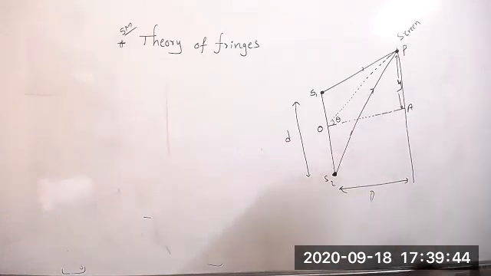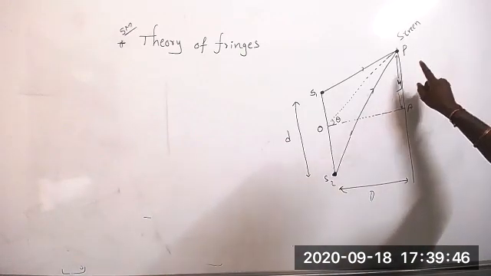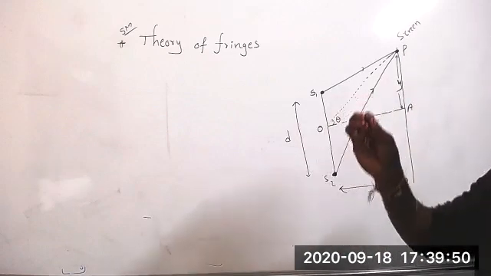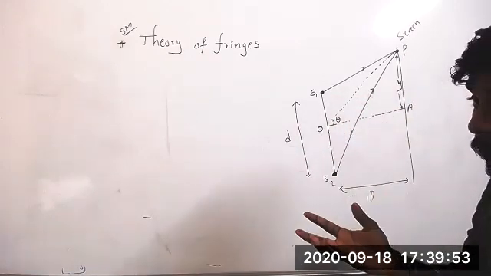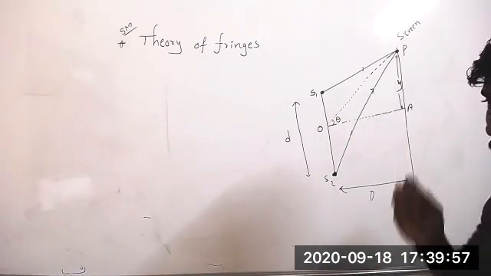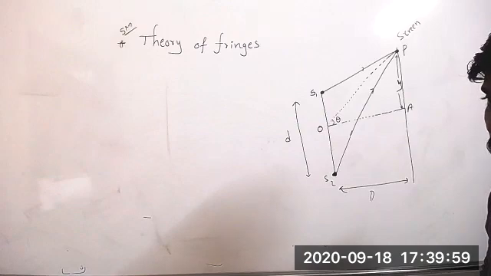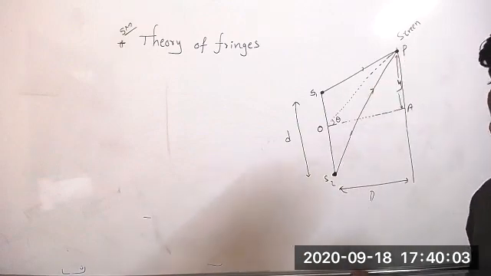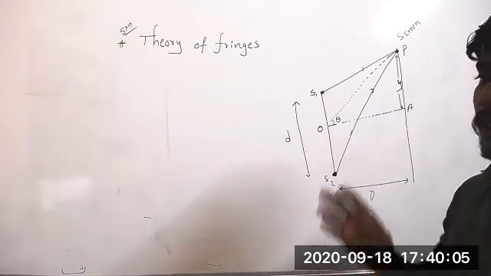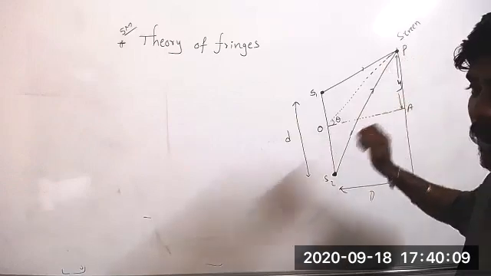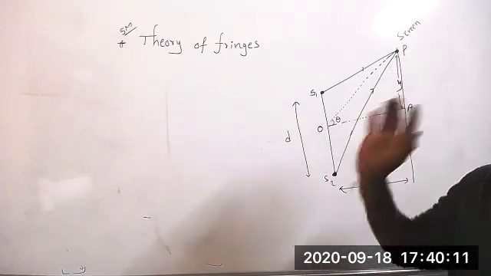See, now we are going to find whether this point is a bright fringe or a dark fringe. Bright fringe, when will you get a bright fringe? Constructive interference, you will get the bright fringe. Destructive interference, you will get the dark fringe. So we have to find whether that point is a bright fringe or a dark fringe.